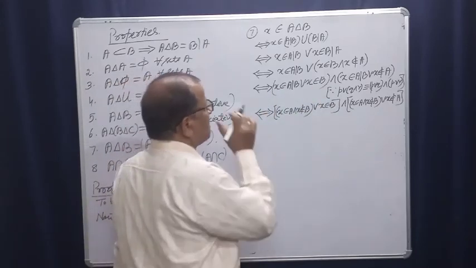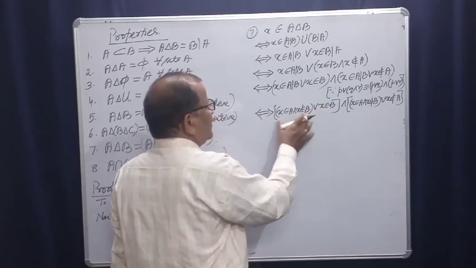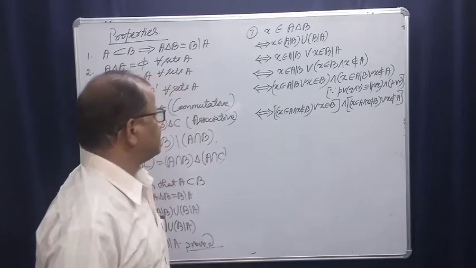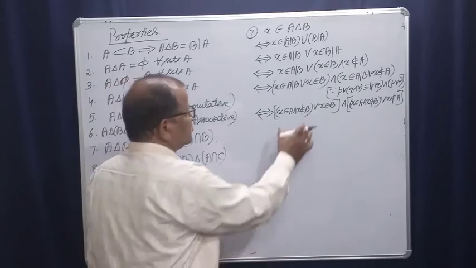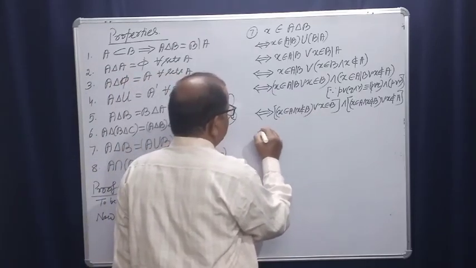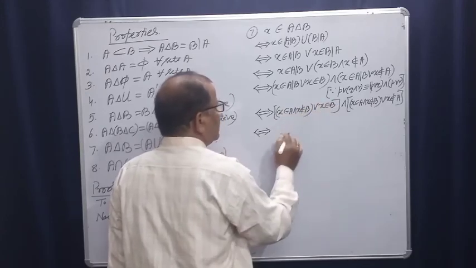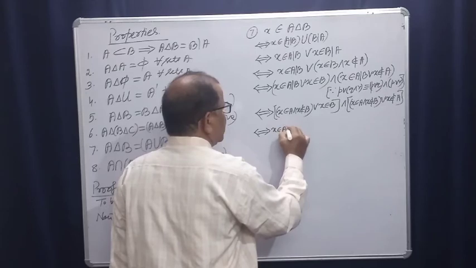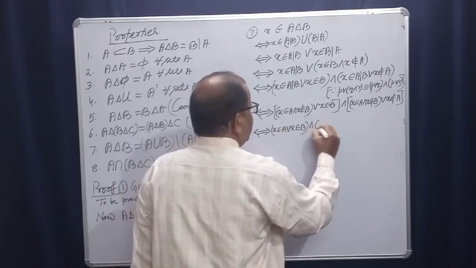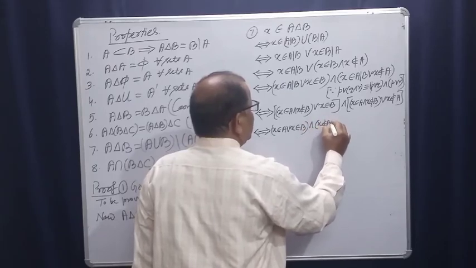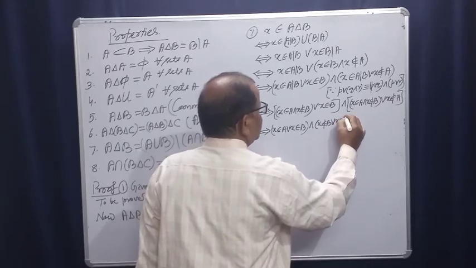Now we distribute again. This implies and is implied by, P and Q or R, P or R, that means X belongs to A or X belongs to B, and X does not belong to B or X belongs to B, right?